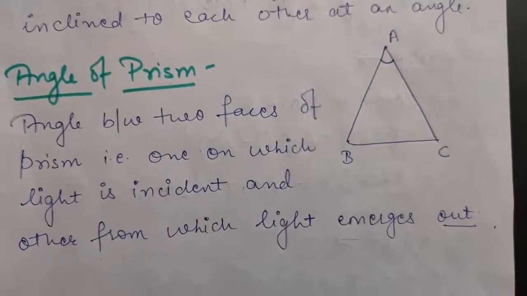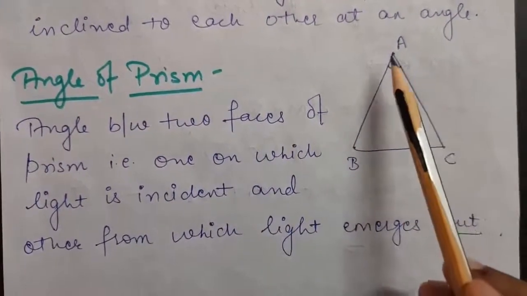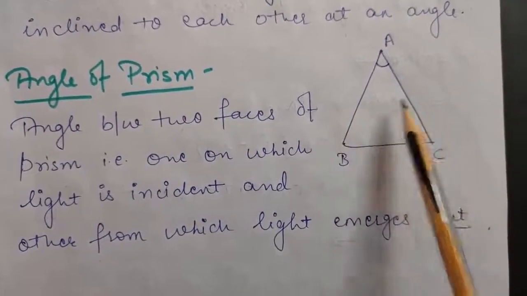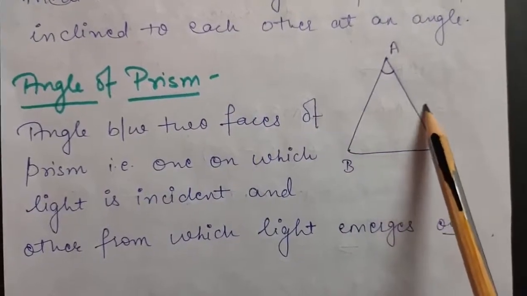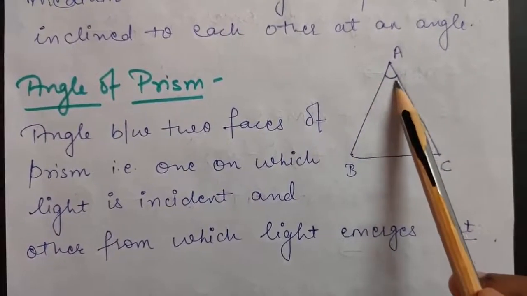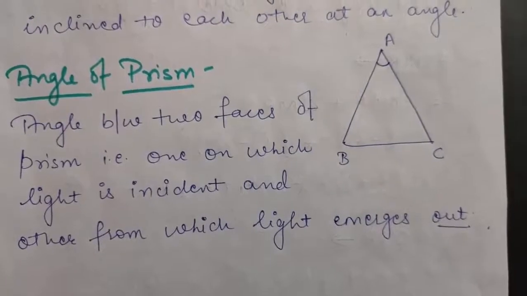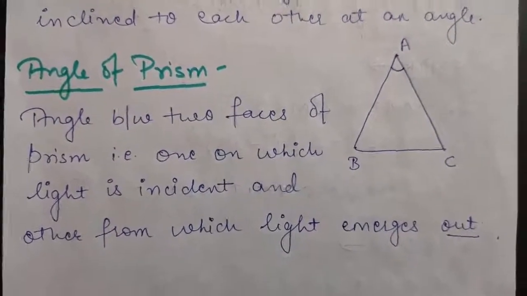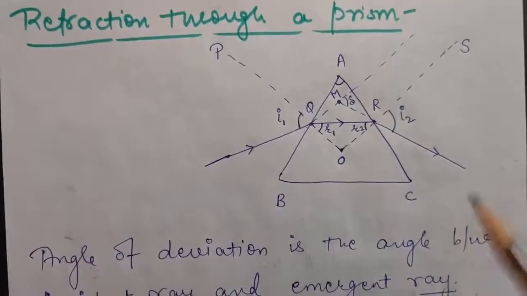In further derivation, we will be taking that on this face AB the light will be incident, and from this face AC the light will emerge out. So these are the two surfaces on which light is incident and from which light is emerging out. So the angle between these two surfaces will be called the angle of prism. So A is nothing but the angle of prism. Okay, so now let us see how the refraction occurs in a prism. Okay, so to understand refraction through a prism, first of all look at this diagram.